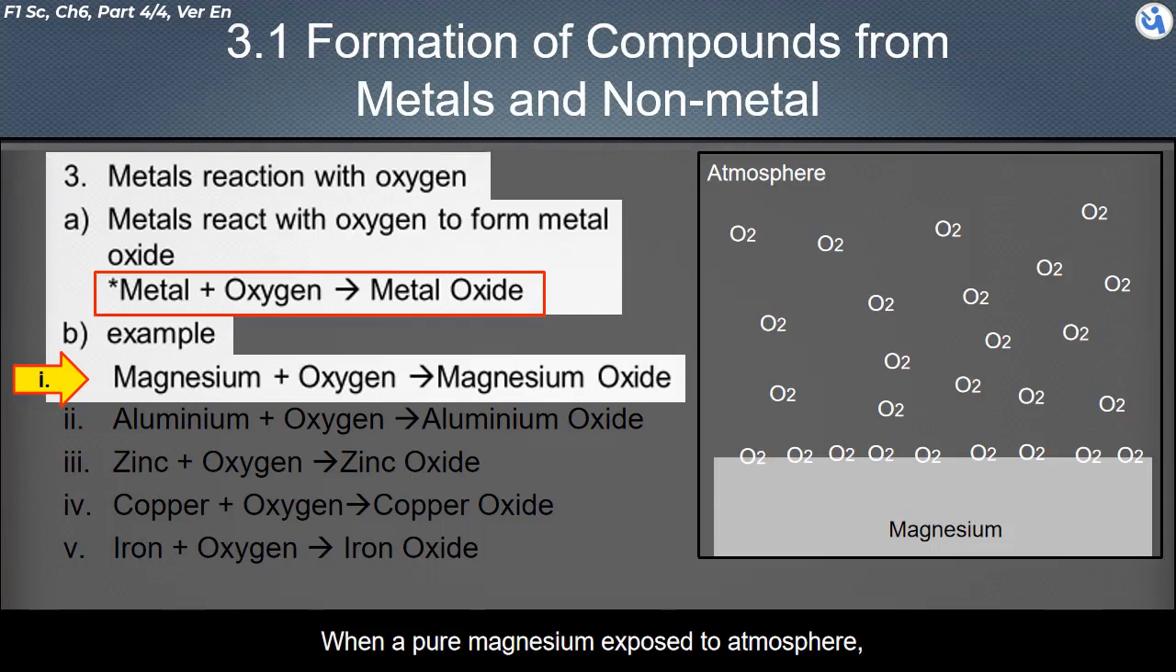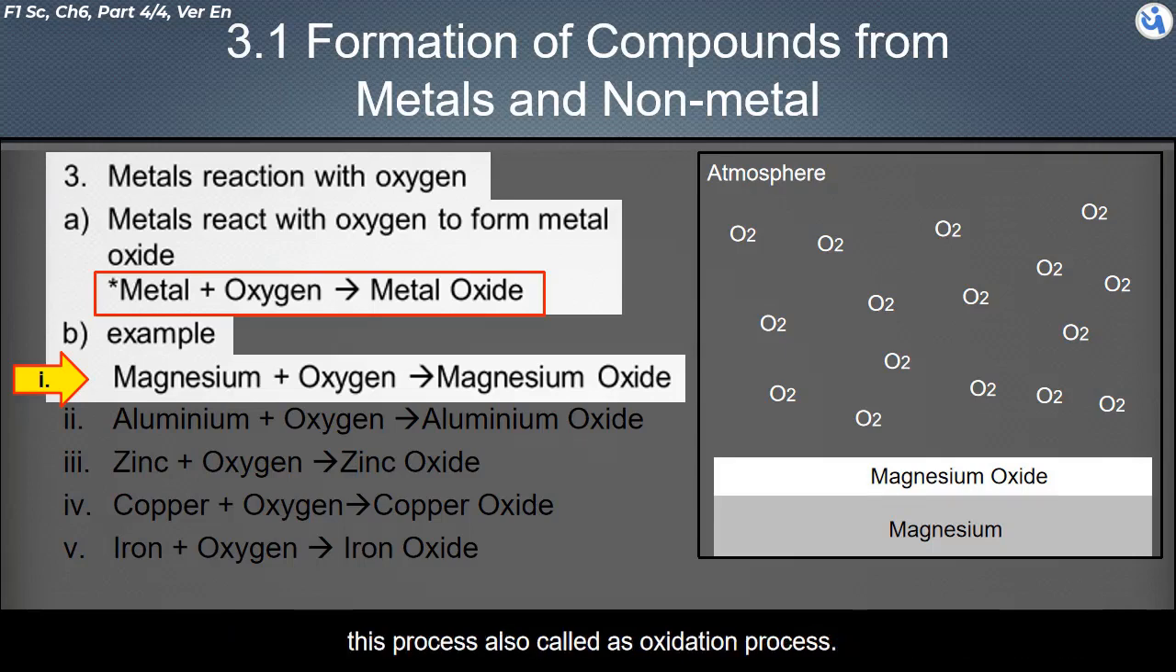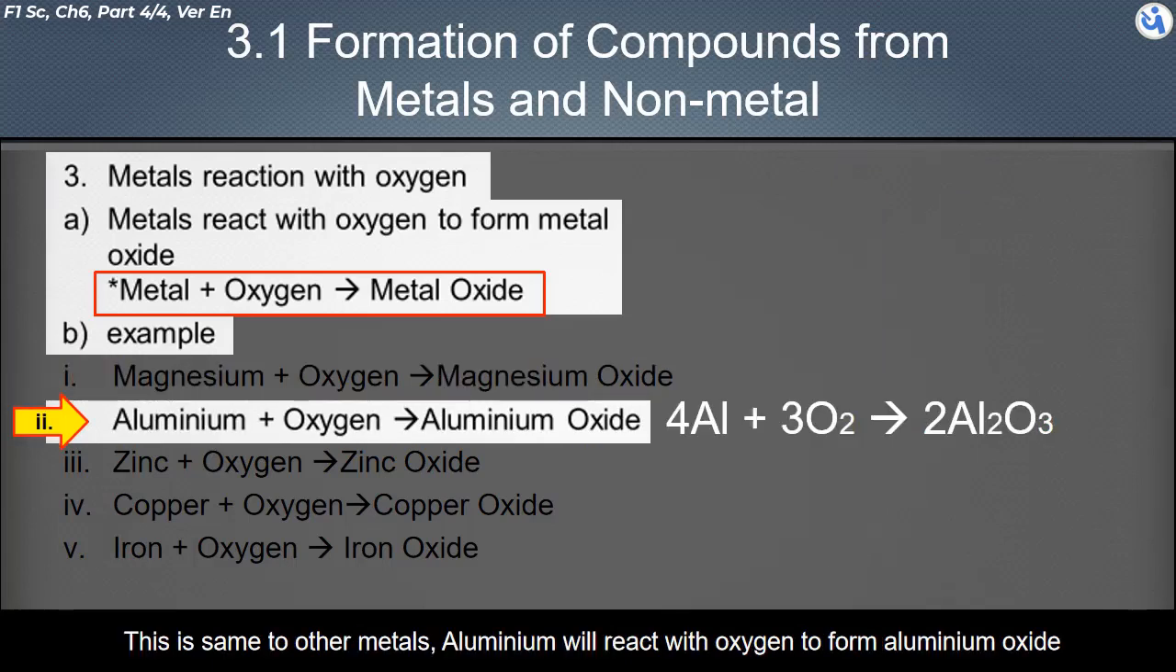When pure magnesium is exposed to the atmosphere, magnesium will react with oxygen to form magnesium oxide on the surface of the magnesium. This process is also called the oxidation process. This explains why it is impossible to get pure magnesium from just a mining process from the earth. To gain pure magnesium, we may use an extraction process like electrolysis or thermal reduction. This is the same for other metals.